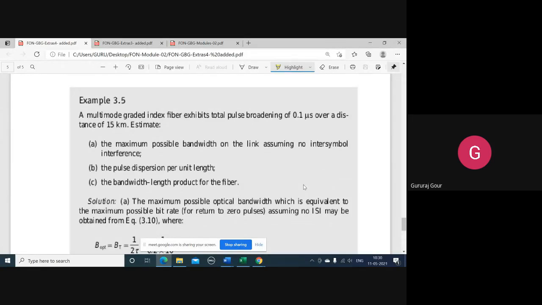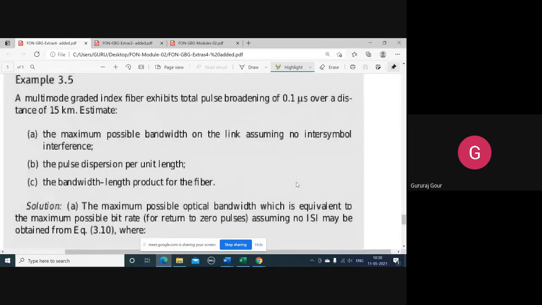So nowadays we are more confident in considering the numerical than yesterday. That's why I stopped there considering the numerical study. Now we are more confident in considering the numerical with respect to dispersion. So this is one numerical just kept since a long time. I hope you have read this one. A multi-mode graded index fiber. If you get these set of words, you get in mind that multi-mode graded index fiber means pulse spreading is a little bit improved compared to multi-mode step index, that you have to get in mind.